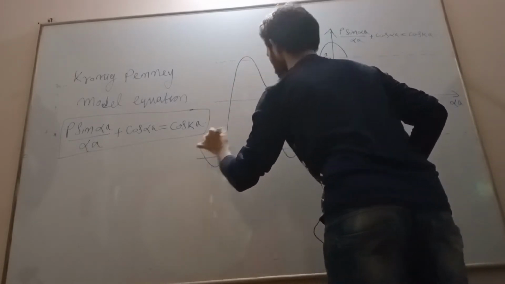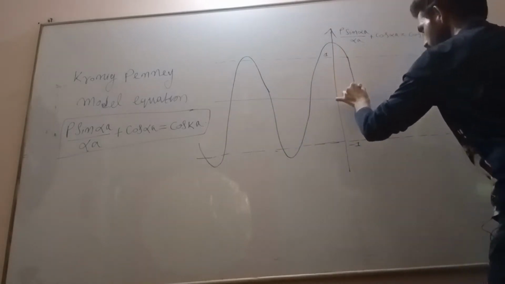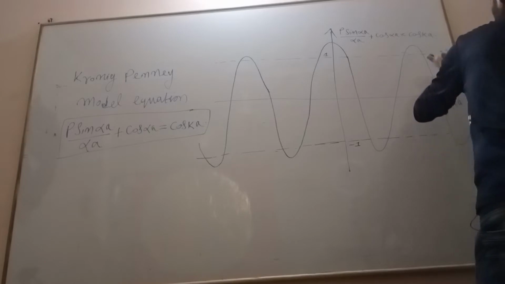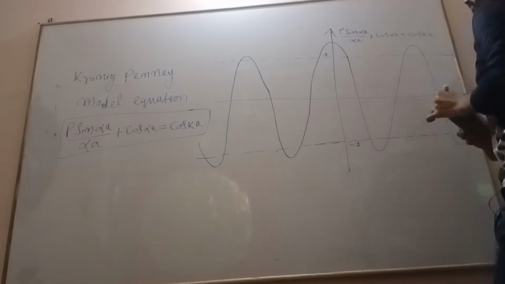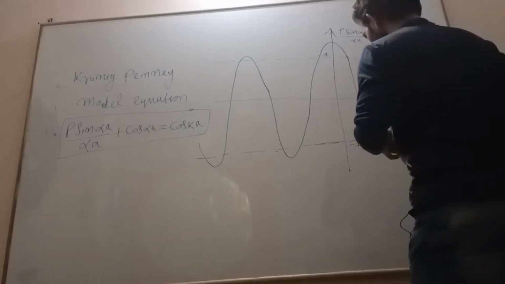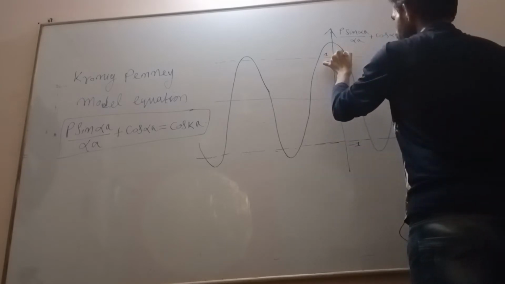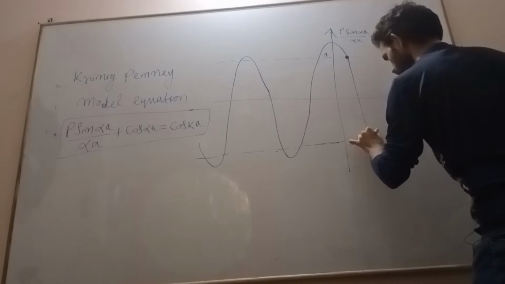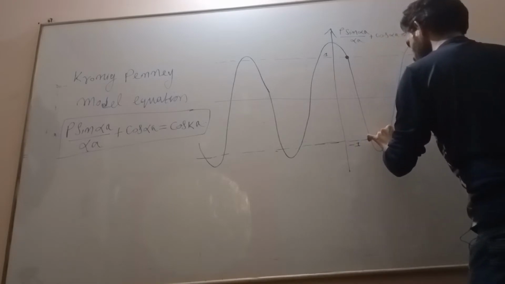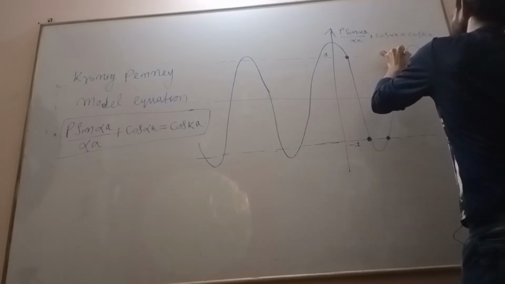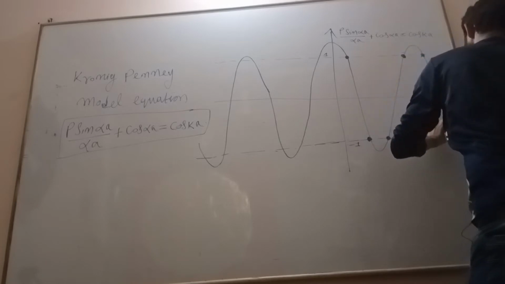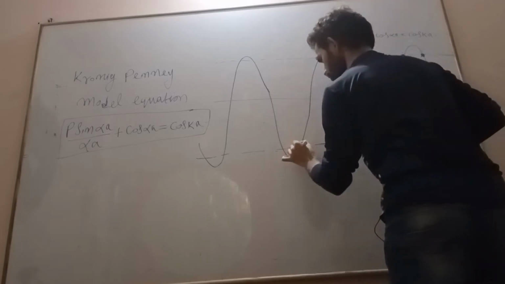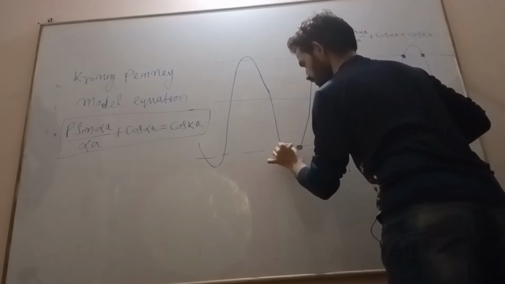Now this is the resultant waveform of the Kronig-Penney model equation. Where this axis is cutting, these are the solutions of the Schrodinger wave equation.